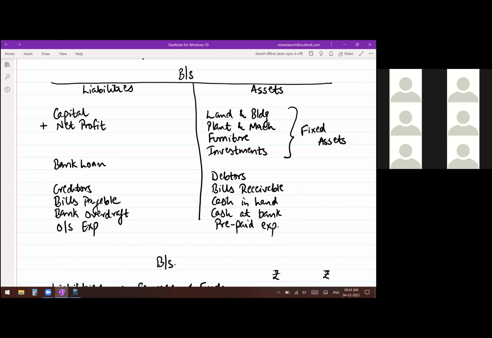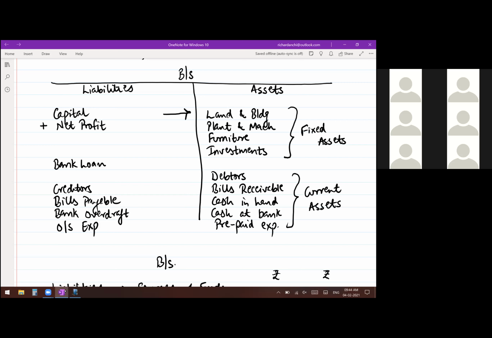But all other assets where you have regular business dealings constantly happening, those are known as current assets. So that's why I had made a difference. To note the difference, I had left a line there. The below few assets are known as current assets. Why? Because they constantly change. It does not happen that every day you are buying land and building. In a business, when you start, is it possible that every day, 365 days of the year, you are buying and selling land and building? No, that is not your business. Your business may be manufacturing of goods.